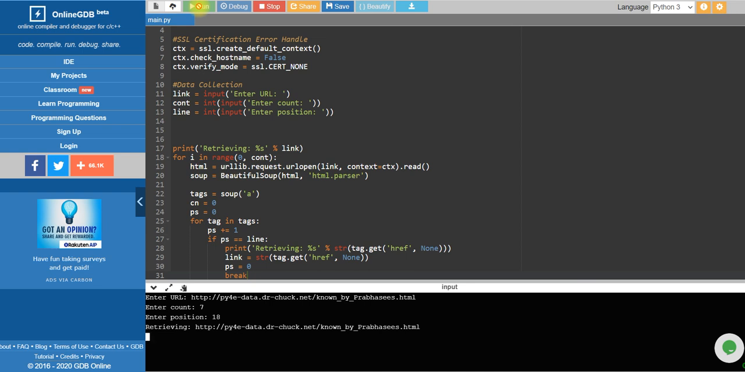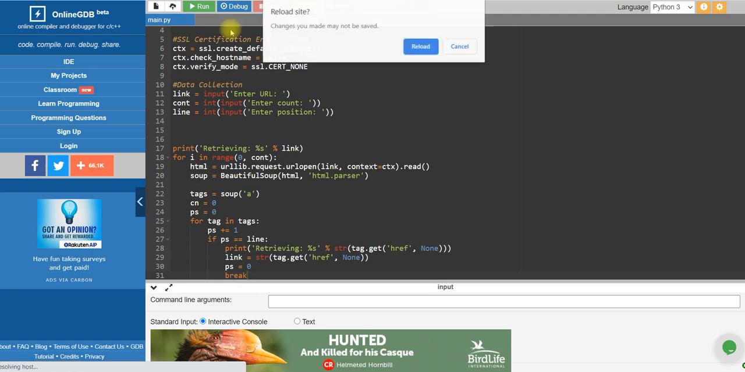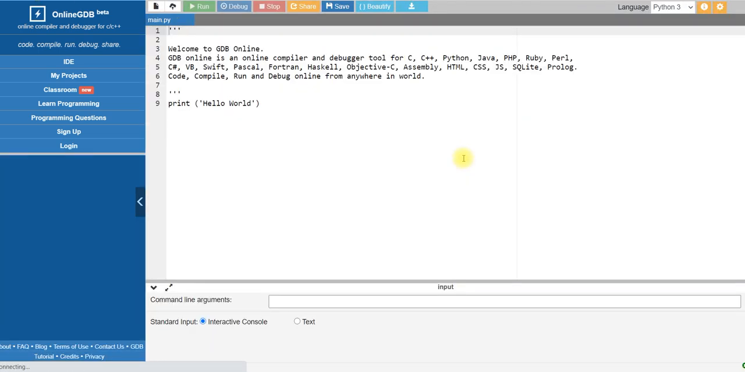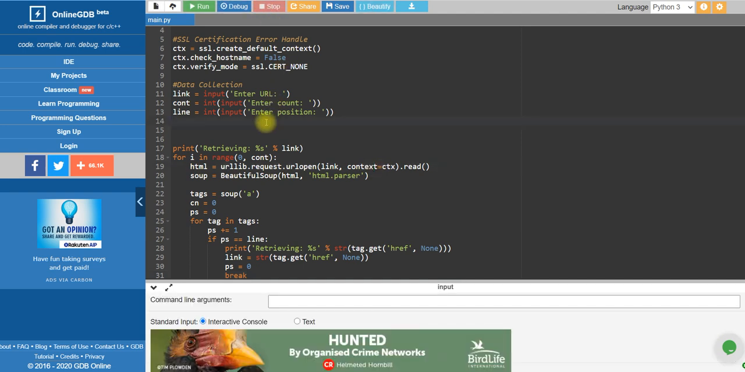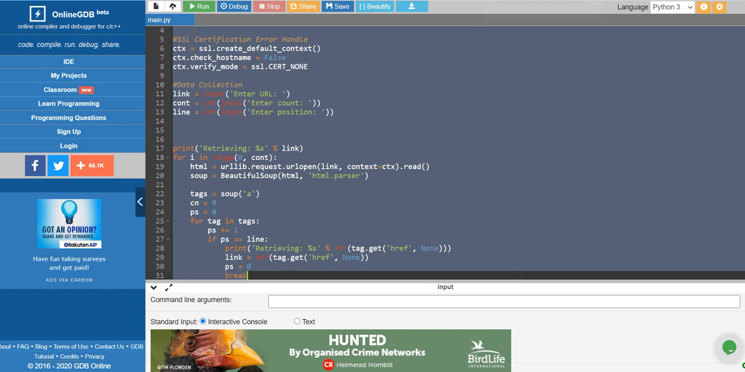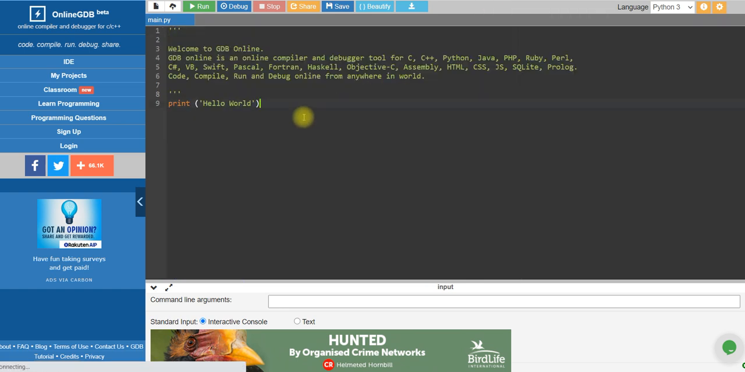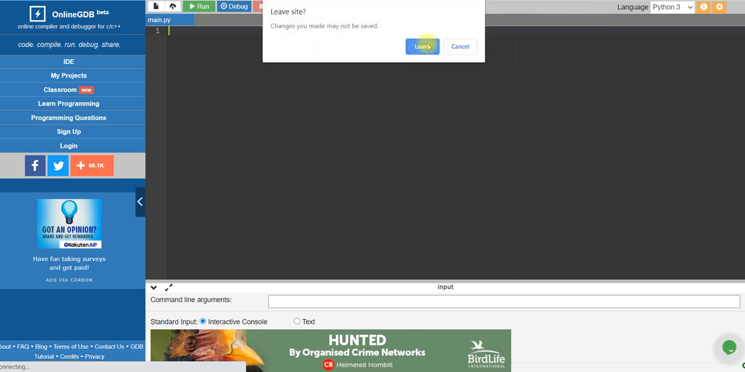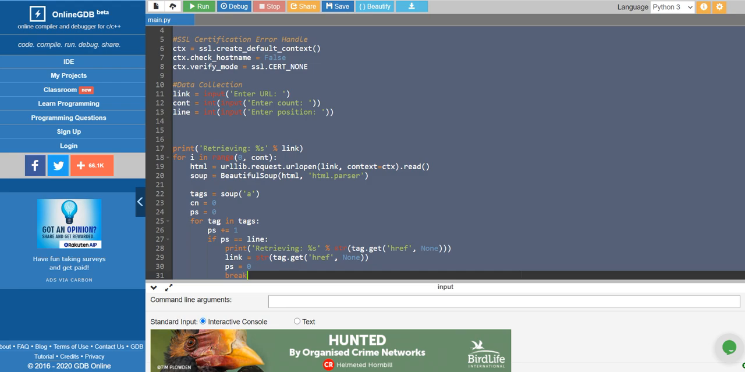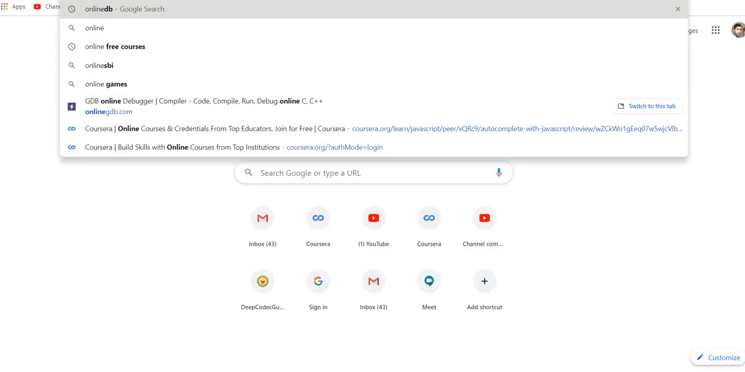So I am trying, but still I am not getting anything in hand. Okay, I will reload the page. So this is natural to happen for this code, so you guys need not worry. Okay, then my net speed is also one reason behind it. So I will open a new online DB and I will try it.